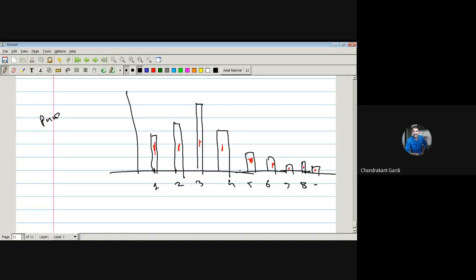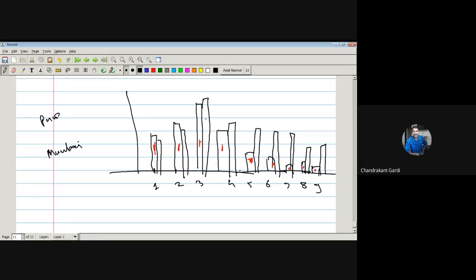Now we want to compare the same situation with another city, say Mumbai. So for Mumbai, what graph is there? On the first day, how many deaths were there? Suppose these many deaths were there. On the second day, these many deaths. On the third day, these many deaths. On the fourth day. So just by observing this graph, we may say that deaths in Mumbai are also decreasing.